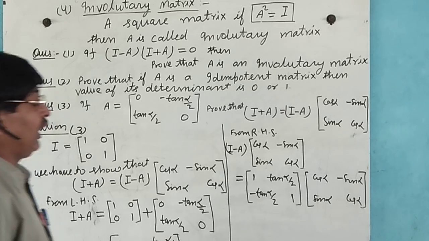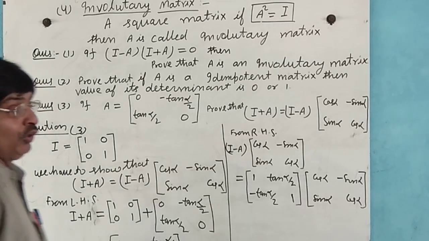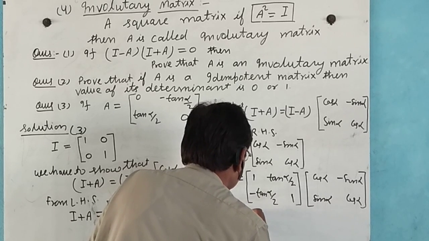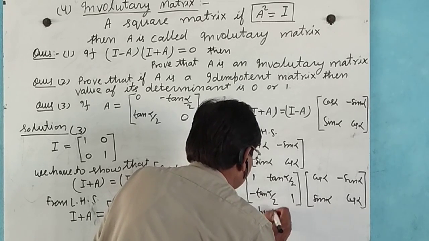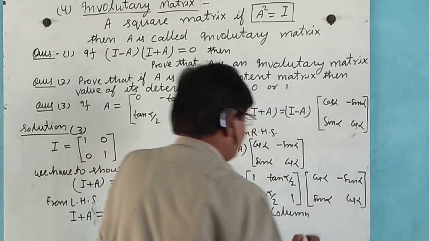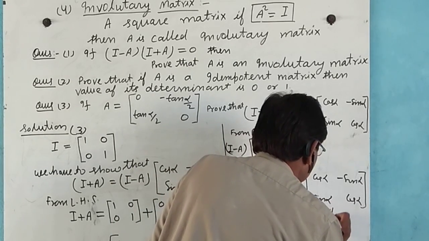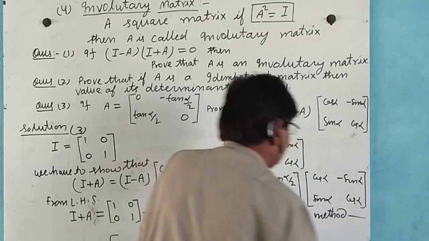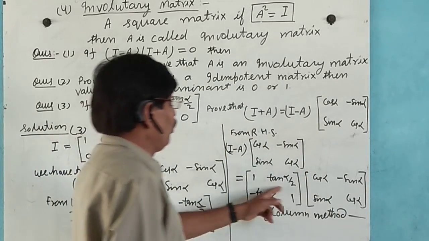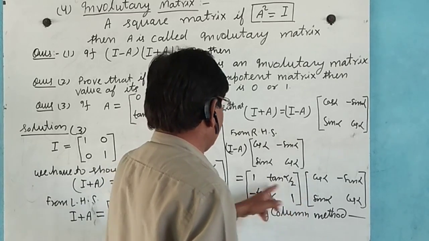Now we multiply this by the row by column method.